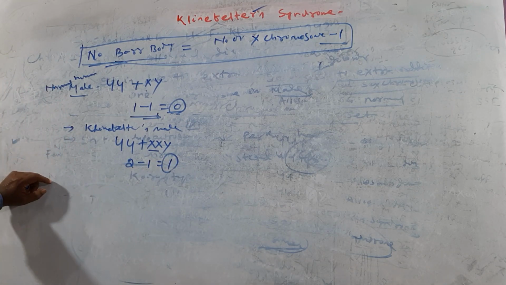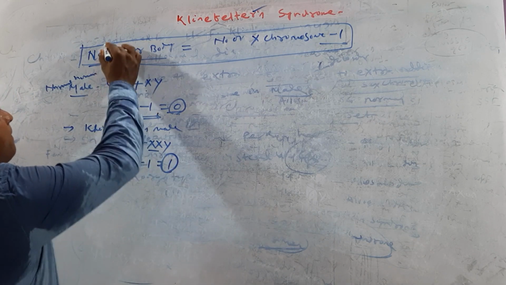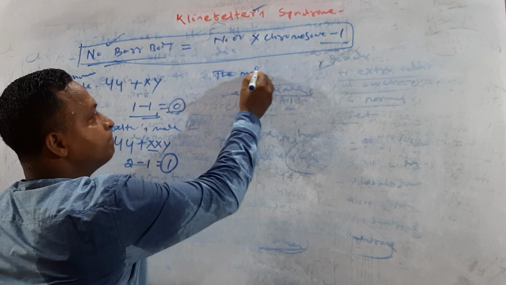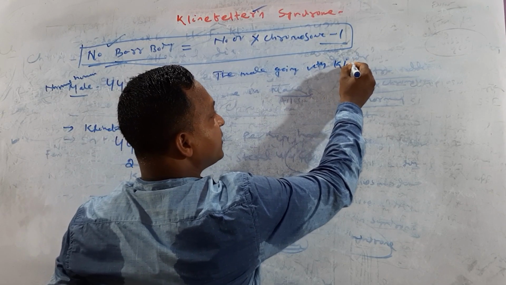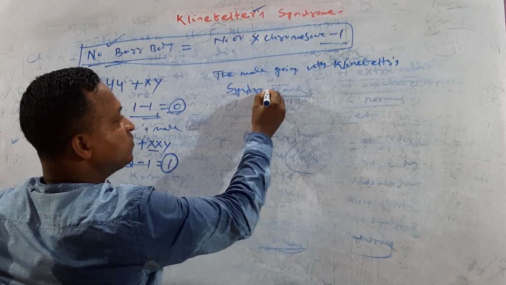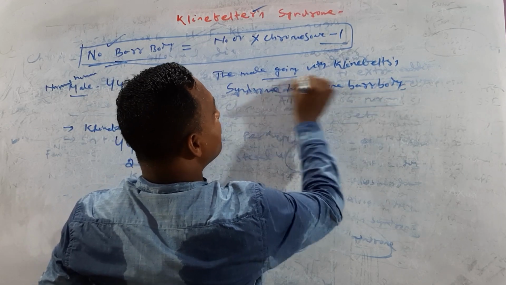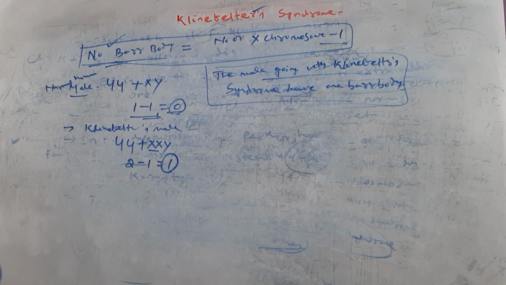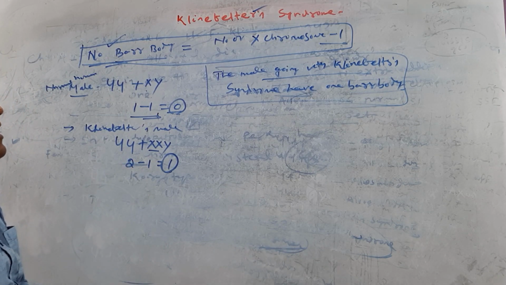One important question: a male with Klinefelter syndrome has one Barr body. That's the important part. Clear? So this is the basic idea about Klinefelter syndrome.